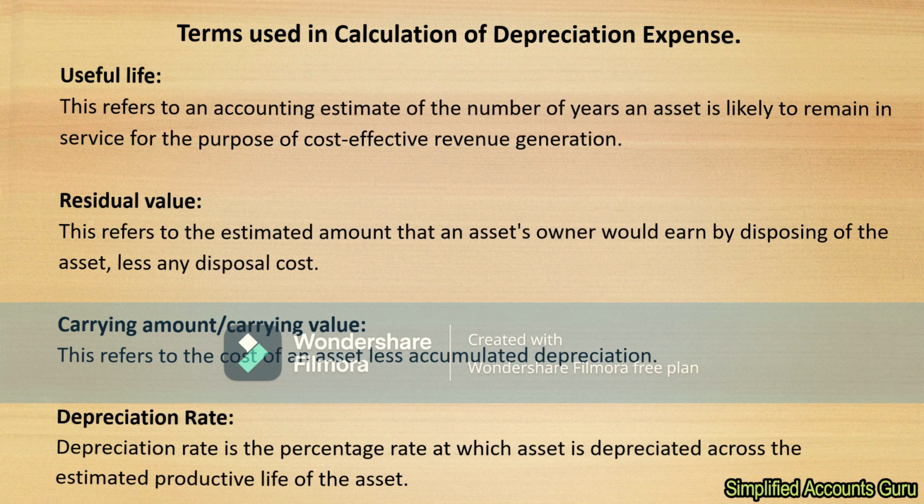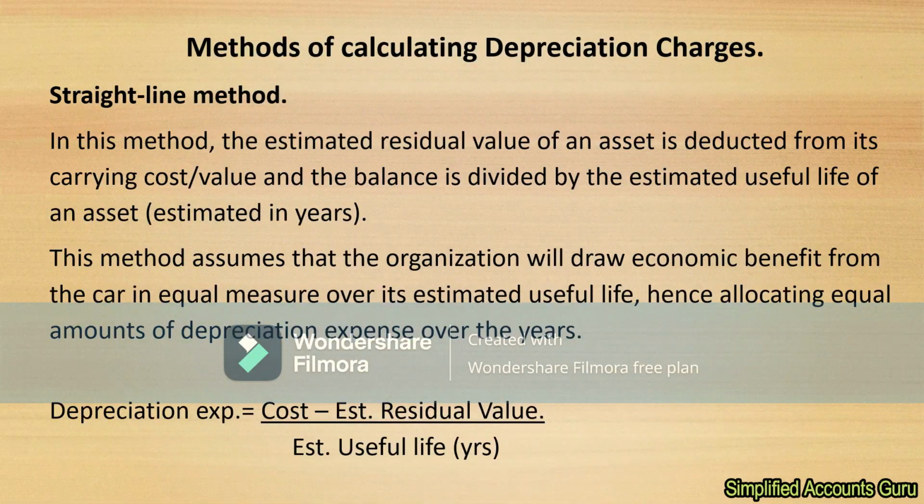And then after that, I think we just have to talk about the methods of calculating depreciation. Today we just want to look at the main methods which are used globally. The rest we'll look at later, but the main ones starting from straight line method. In this method, the estimated residual value of an asset is deducted from its carrying cost, and the balance is divided by the estimated useful life of an asset, which is always estimated in years.